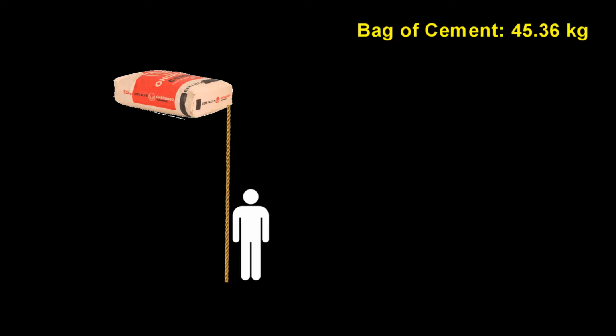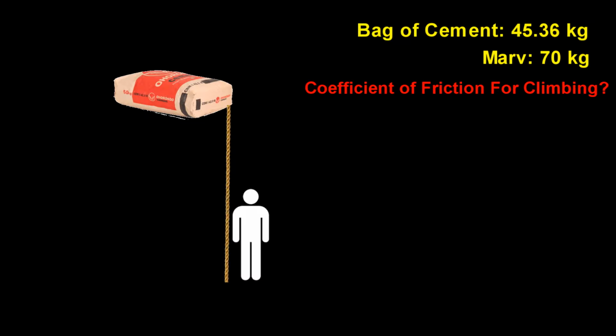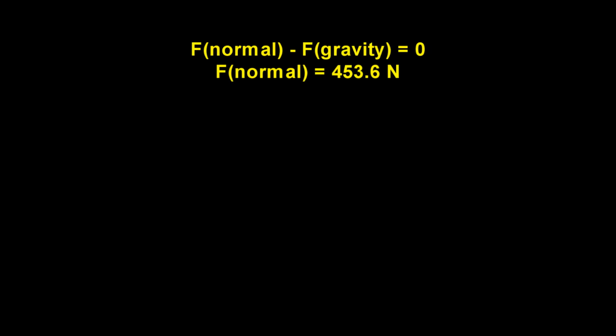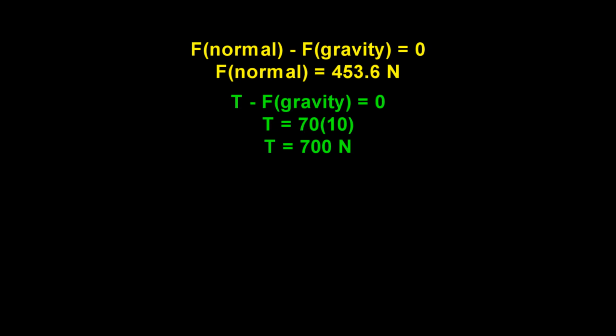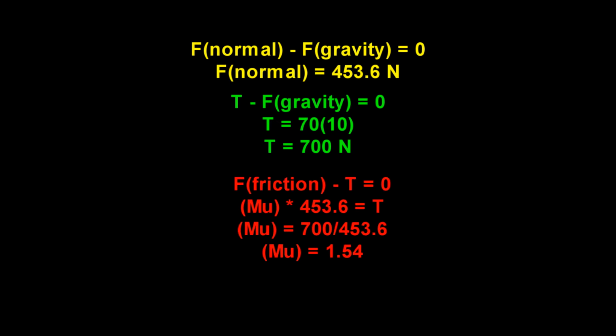If the bag of cement was 45.36 kilograms and the average human is usually 70 kilograms, what would the coefficient of friction have to be for Marv to actually climb the rope? Well, since the force of gravity is equal to the normal force of the bag, the normal force would be 453.6 newtons. We also know that the tension in the rope cancels out Marv's weight, meaning it has to be 700 newtons. Now we plug that in to find the coefficient of friction. By dividing the tension by the normal force, we end up with a coefficient of 1.54.